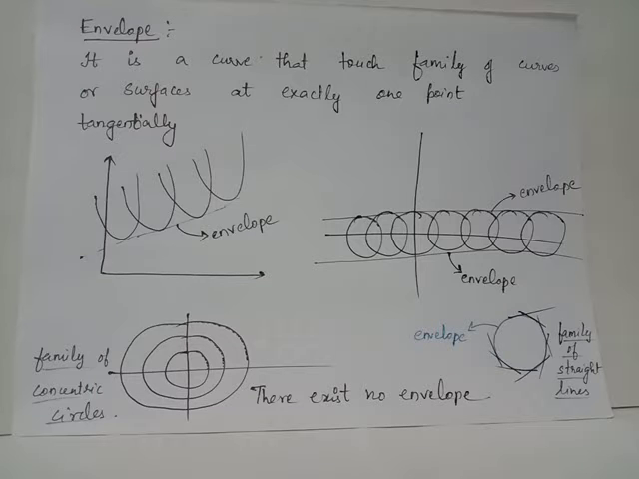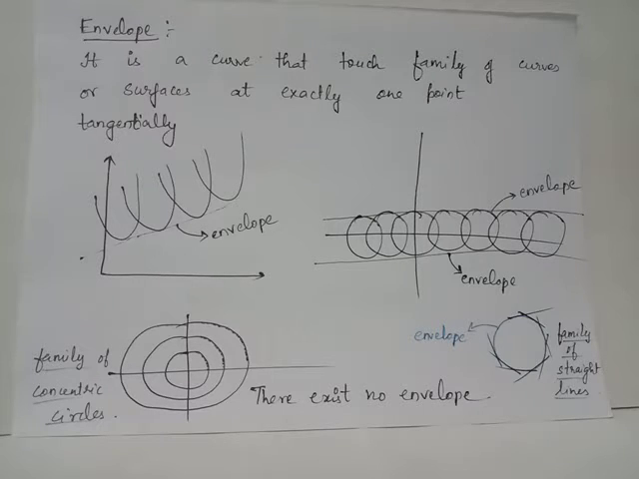If you consider this family of curves, then this curve which is tangential to each of these curves will be the required envelope. For this family of circles, we have two envelopes, which are curves that touch each member of the family tangentially. If you consider a family of circles, we have a circle obtained which touches each line in the family of straight lines, and this circle is the curve which touches every member in the family of straight lines, and hence